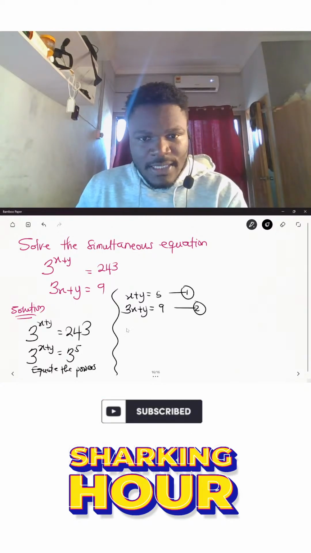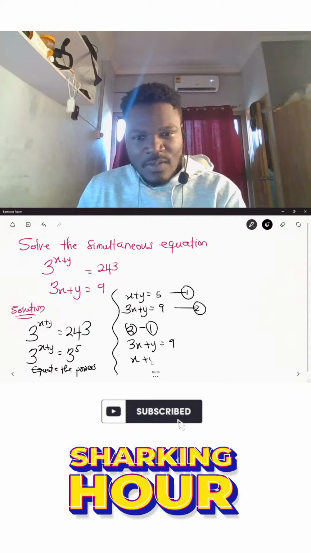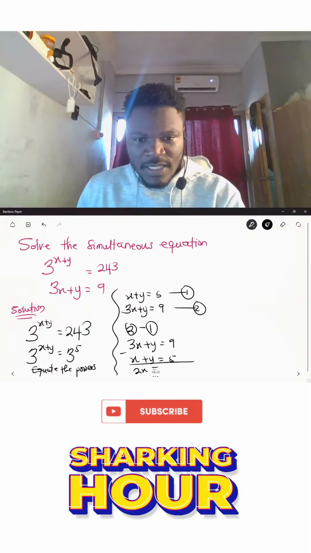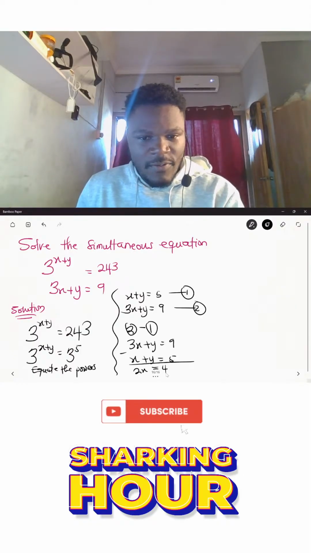So what I will do here is equation 2 minus equation 1. So I'll have 3x plus y is equal to 9. Then I'll have x plus y is equal to 5 here. So if I do the subtraction, 3x minus x will give me 2x. Then y minus y will give me 0, obviously. And this will be equal to 9 minus 5, which gives me 4.